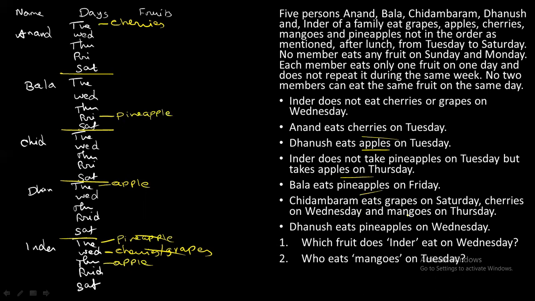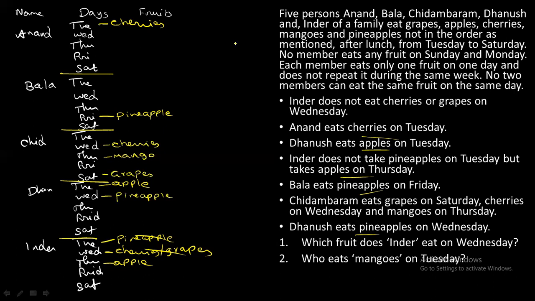Next, Chidambaram eats grapes on Saturday, cherries on Wednesday, and mangoes on Thursday. Yes, we have a huge hint in this point. So write grapes on Saturday, cherries on Wednesday, then mangoes on Thursday. Next, you have the last hint. Dhanush eats pineapple on Wednesday. So we write pineapple for Dhanush on Wednesday. Now we have to fill the rest of the days.